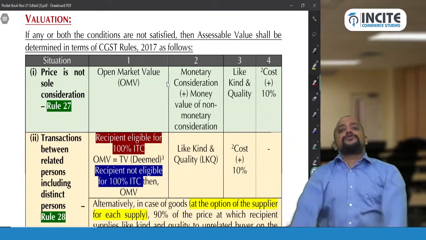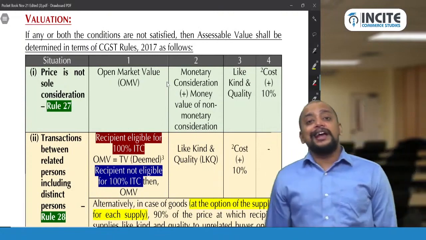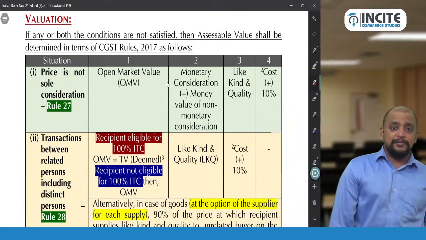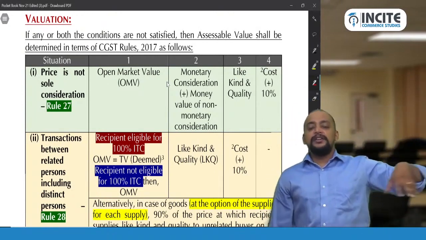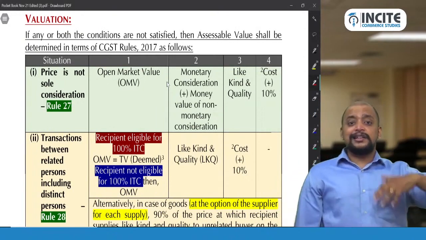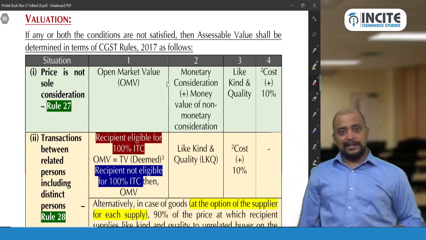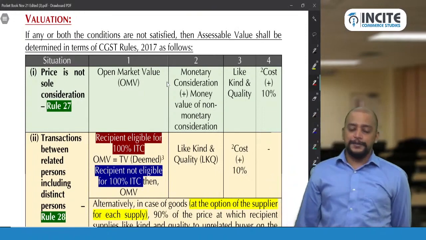Suppose if that is also not available, say the value of old TV is not ascertainable, then like kind and quality. Like kind and quality means any other supply. So this need not be the same day, any nearest day, this kind of TV I would have sold and that value will be taken. That is known as like kind and quality.